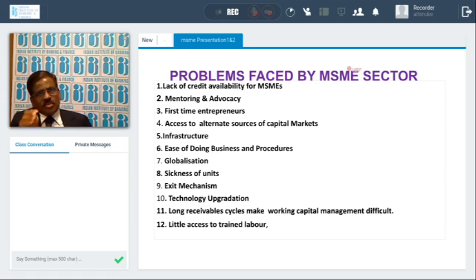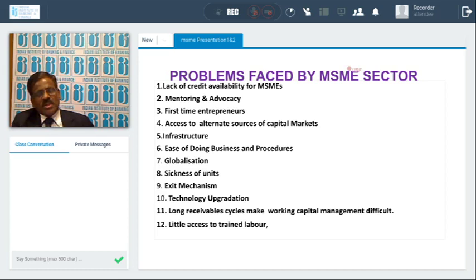And the MSME sector, they are first-generation entrepreneurs. They do not have a past background like established units that are continuing the activity. Here, they are first-time entrepreneurs. They do not have any idea about the marketing potential, etc. And they do not have collateral to offer for the bank facilities. And the MSME sector requires lower working capital limits, lower funds, maybe about 2 crores, 3 crores, 5 crores like that. They do not require much amount.